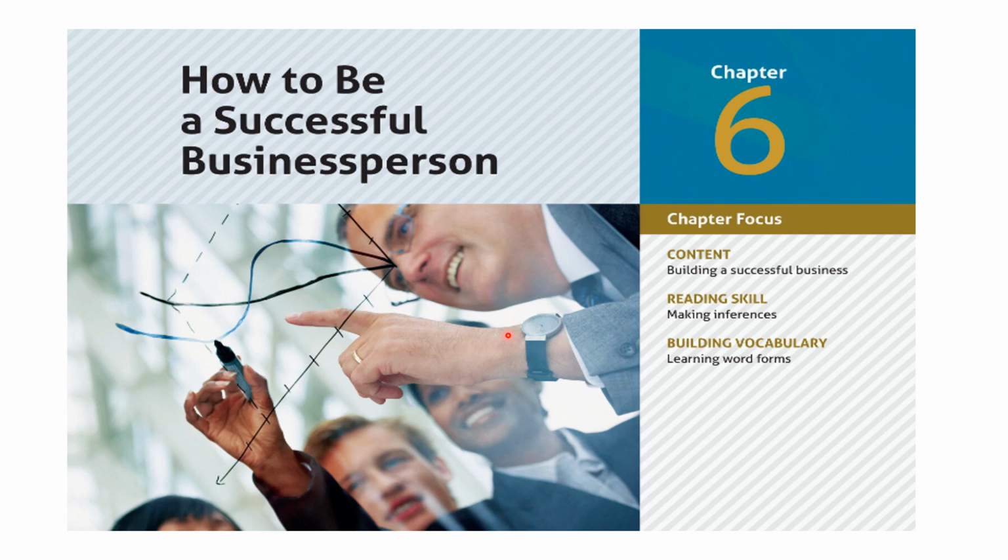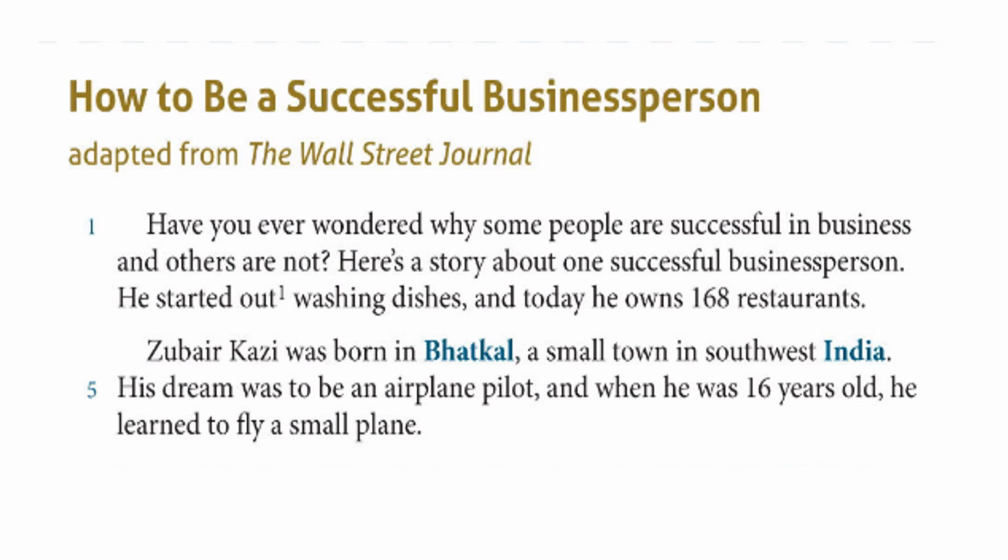Chapter 6: How to be a successful business person. Note that this title starts with a question word. As it's a question, the word successful is an adjective. We can change it into the noun success and the verb to succeed. The word business person is a neutral one as it refers to both sexes, males and females.